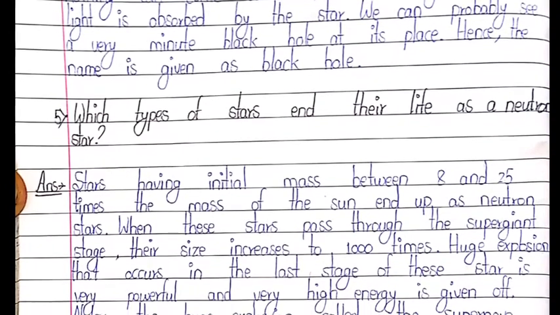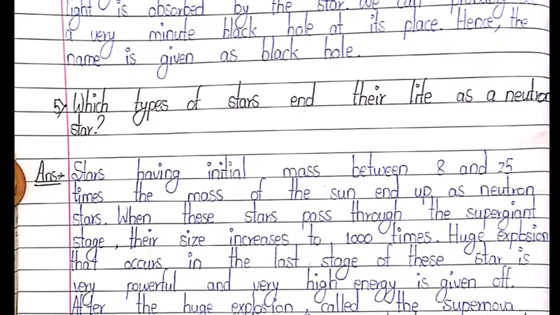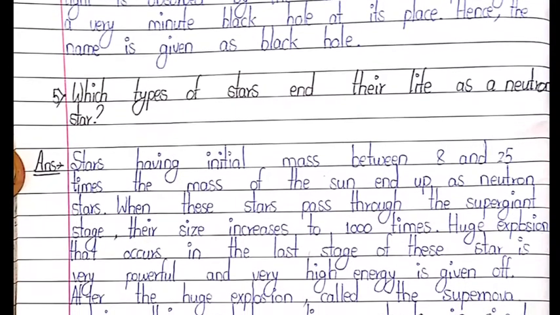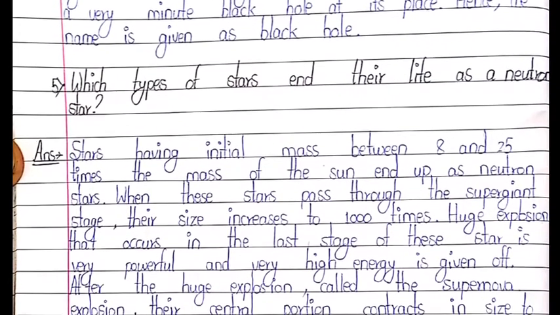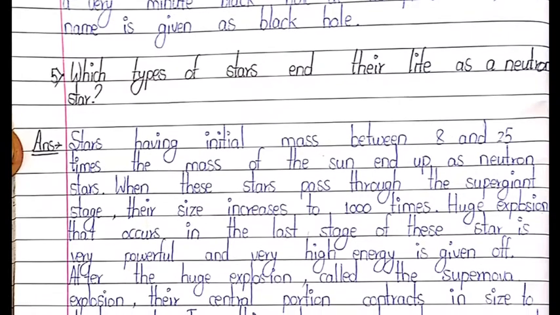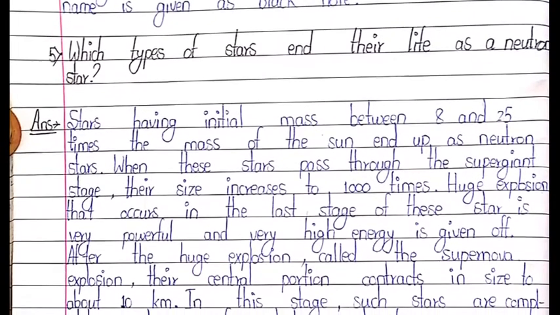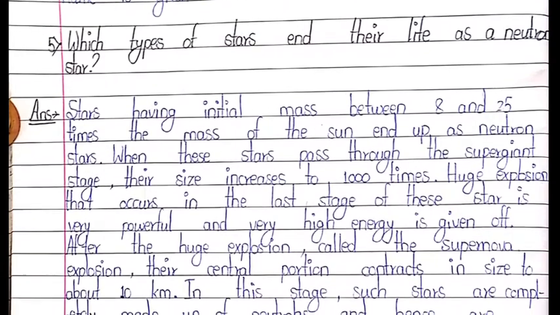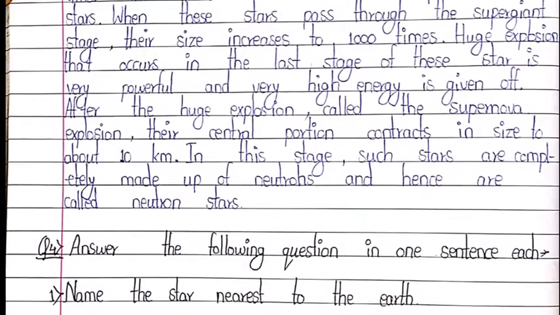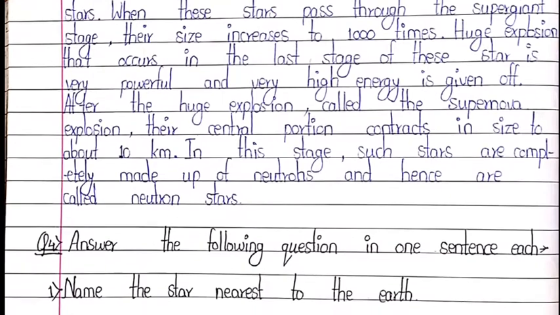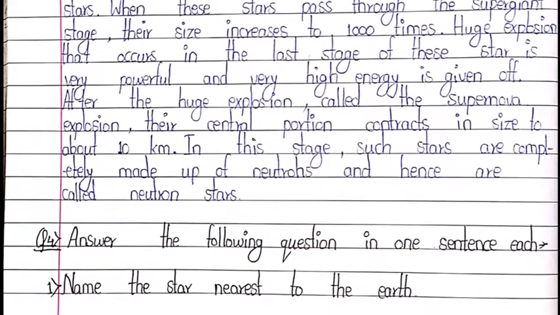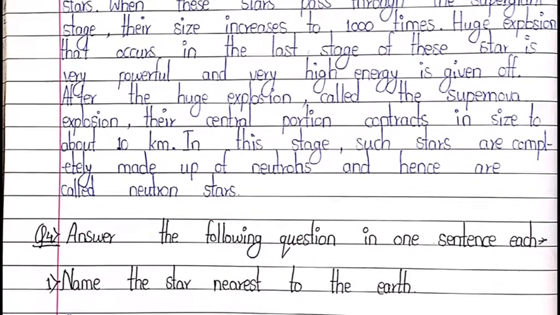Fifth point, which types of star end their life as a neutron star? Answer. Stars having initial mass between 8 and 25 times the mass of the Sun end up as neutron stars. When these stars pass through the supergiant stage, their size increases to 1000 times.